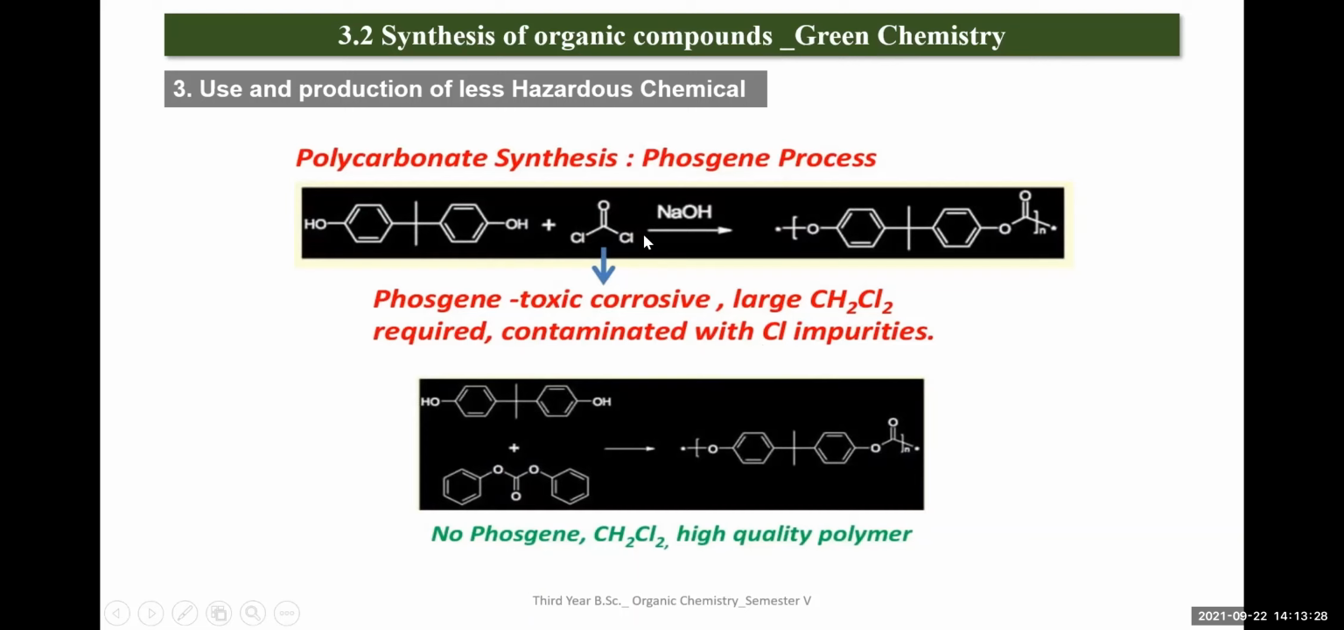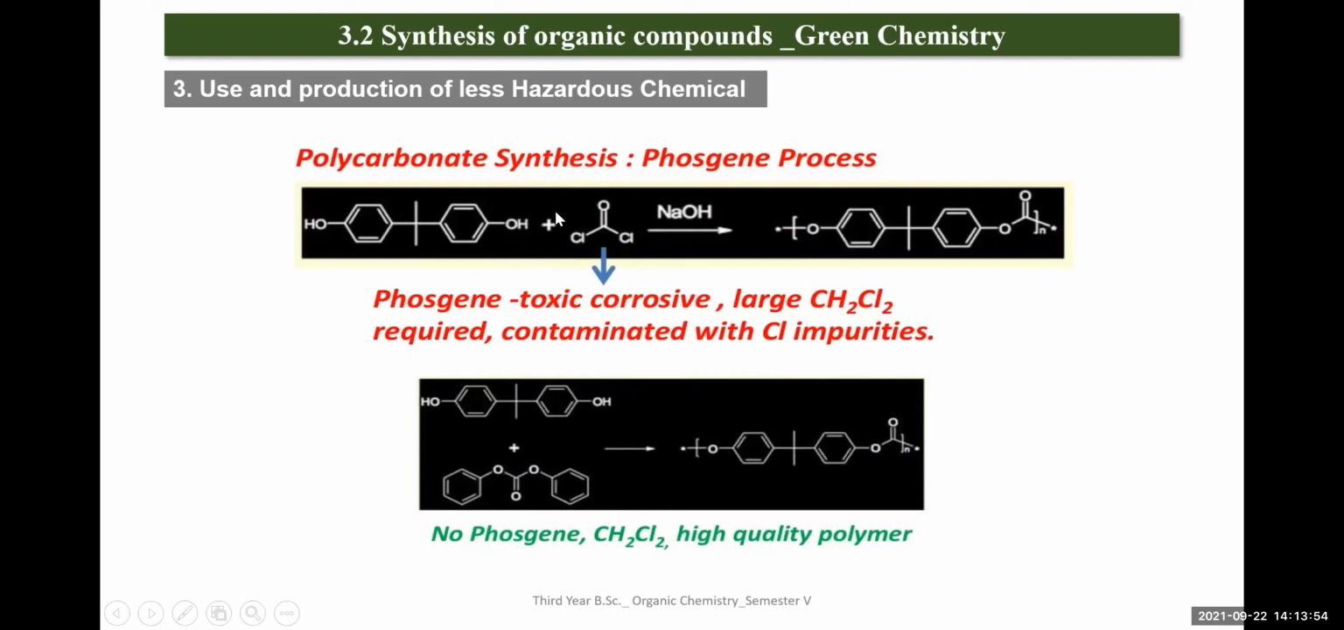This is a carcinogenic and toxic gas. We are going to use less hazardous chemicals, right? So in the alternative method there is no phosgene gas, even though we are going to synthesize this type of polycarbonate. Such inventions or methods can be considered under this principle. So what is the principle? Use and production of less hazardous chemicals. We are going to use phosgene-free chemical methods, right?